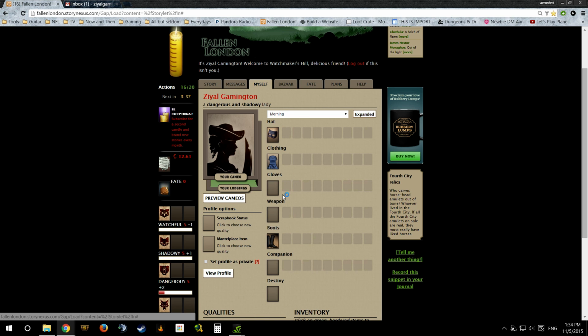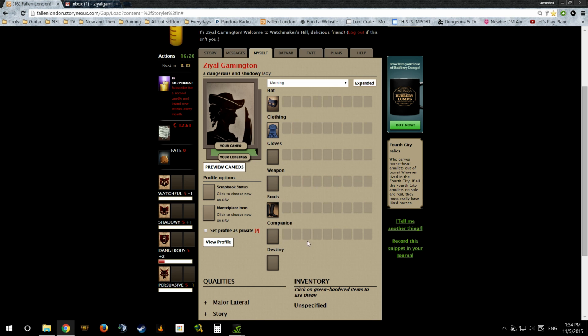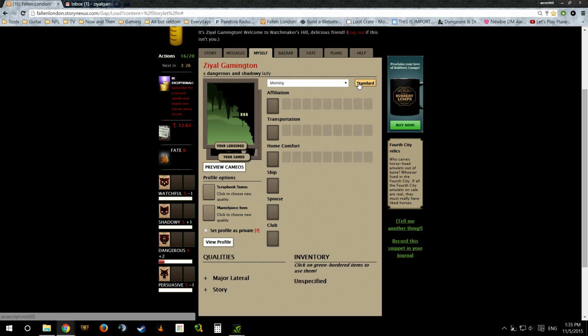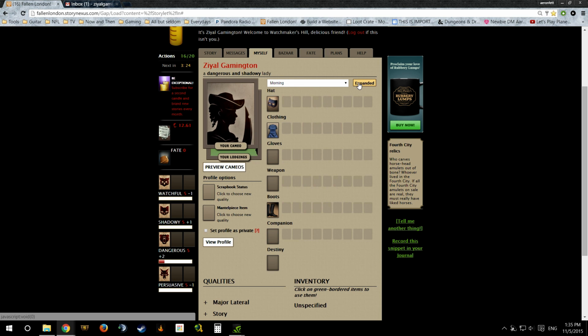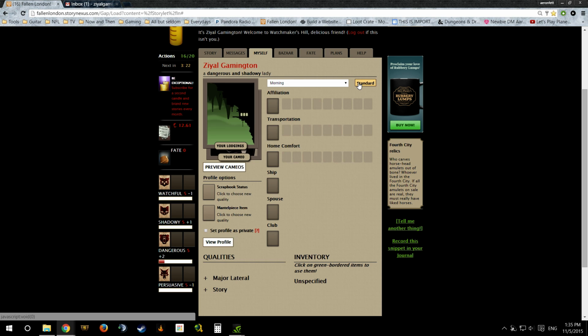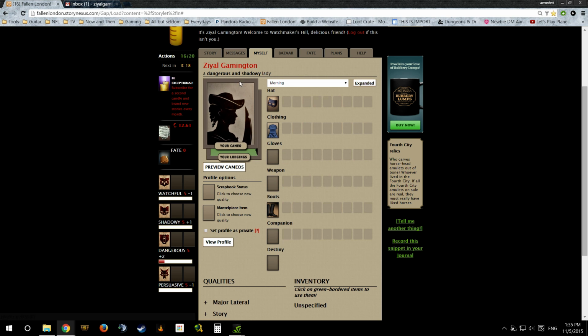And you can even buy something for your weapon slot. There's lots of slots here. You got your hat, clothing, gloves, weapon, boots, companion, destiny. And you have your expanded stuff. I'll move more on that later. I'll give you a hint. This expanded, you're not even going to have to worry about that for a long time. When you're first starting out, this is what matters.